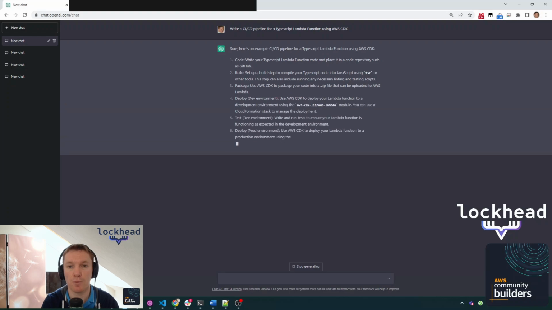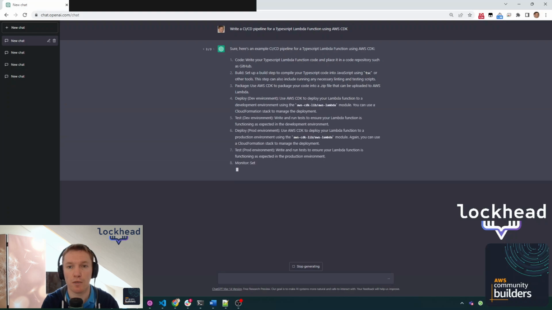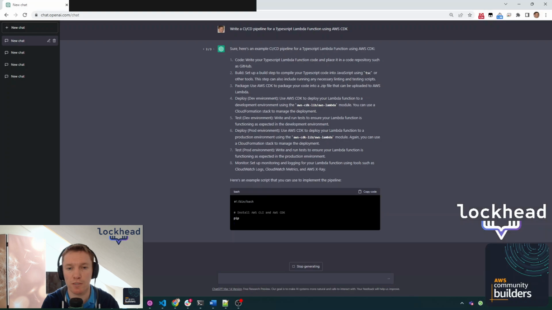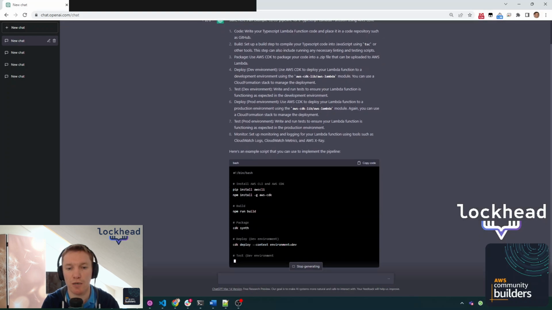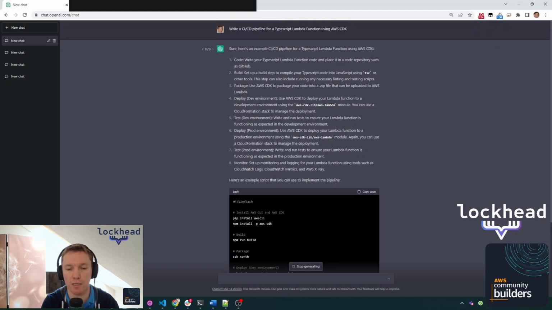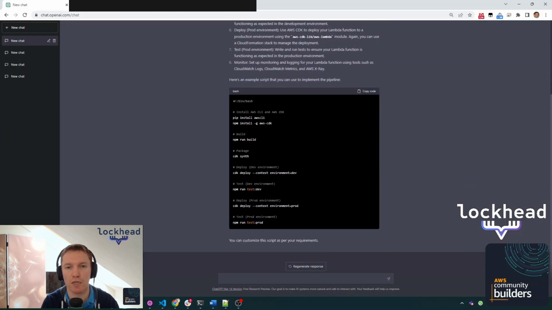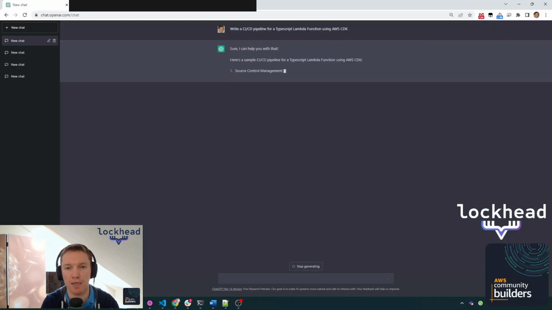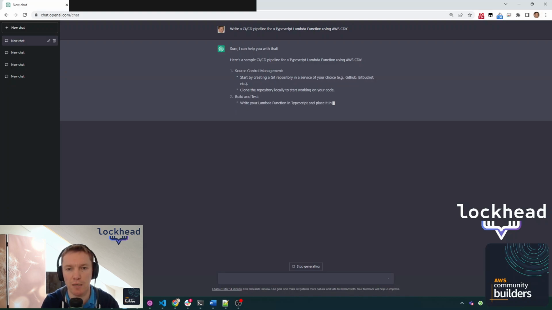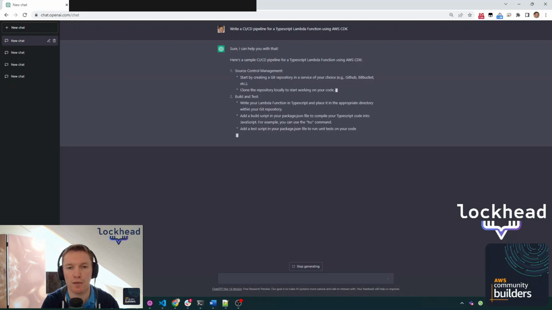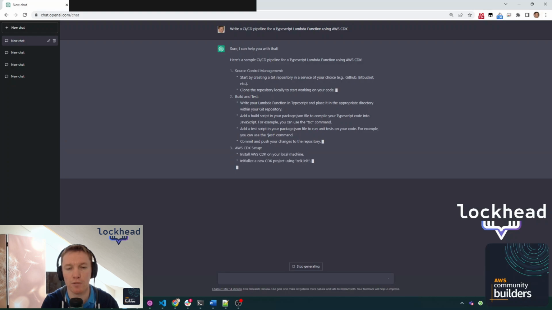Then we moved over to ask him to build a TypeScript Lambda function using CDK. He gave a very good explanation on how to build that project or start that project. He also gave some details on how to deploy it. I didn't like the first answer because it was based on Bash. So I asked him again, and the second answer was then a little bit more accurate, where he explained the pipeline code, the pipeline process.